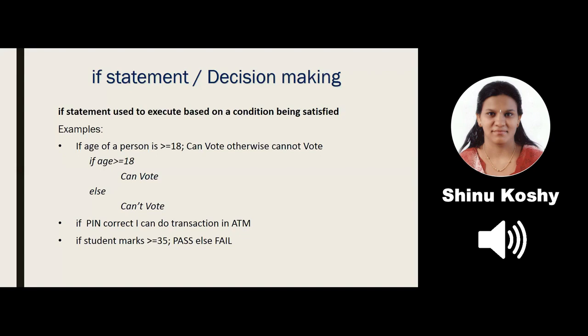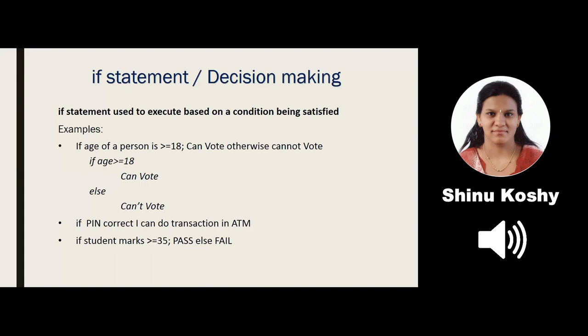The second situation: I go to an ATM to do a transaction. First, it asks me to enter my PIN. When I enter my PIN, it is checked with the PIN already stored in the database. If it is correct, only then I can proceed with my transaction. Can you see what is happening there?